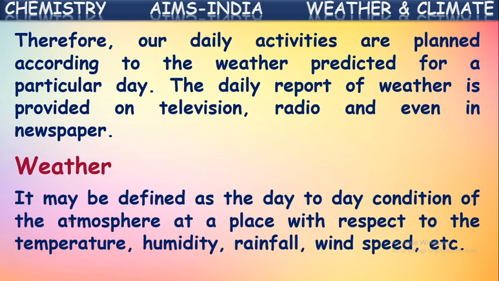What is this weather actually? It may be defined as the day-to-day condition of the atmosphere at a place with respect to some elements like temperature, humidity, rainfall, and wind speed, etc. So the condition of the atmosphere at a particular place with respect to these elements is called the weather of that area. Weather may change from time to time. So the day-to-day condition of a place or atmosphere with respect to the temperature, humidity, rainfall, wind speed is called the weather of that particular area.